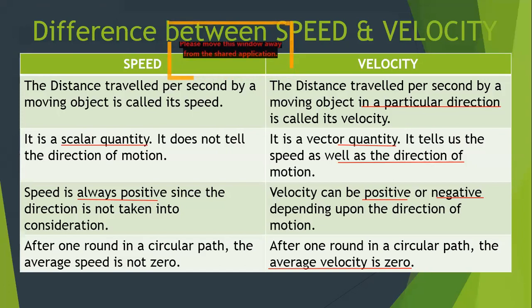Yes, but Avni, if the object travels on a semicircular path, then its average velocity is not zero. Why? Because in a semicircular path, the displacement is not zero. Very good, Avni. The displacement is not zero, and that's why the average velocity will not be zero. It will be zero only in one full round. Remember, I have mentioned it very clearly that in one round in a circular path. If it is half of the round, or a quarter of the round, then the average velocity is not going to be zero. I hope your idea is very clear between speed and velocity.